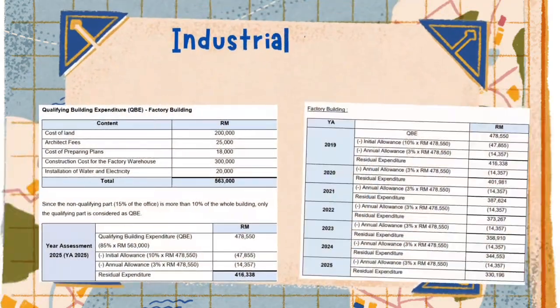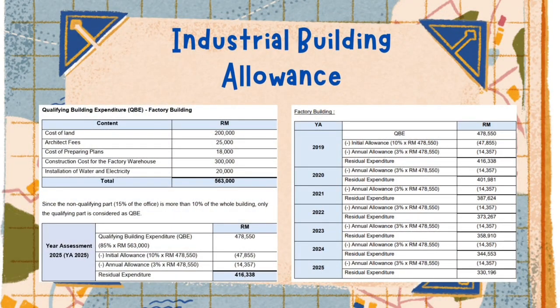Now, I will continue with the Industrial Building Allowance, or IBA. Industrial Building Allowance is a tax incentive granted for qualifying industrial buildings used in business. In this case, there are two qualifying assets, namely the factory building and the heavy machinery installations. For the factory building, the qualifying costs include the architect's fees, preparation of plans, construction cost of the warehouse, and the installation of water and electricity. However, the cost of land is excluded because land does not qualify as qualifying building expenditure.